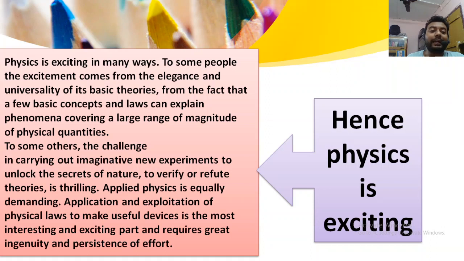From the fact that a few basic concepts and laws can explain phenomena covering a large range of magnitude of physical quantities. What does it mean? It means that one law, one theory can explain from micro level to macro level. Each and everything can be explained by one theory or a few theories. So that is the interesting and exciting part of physics.